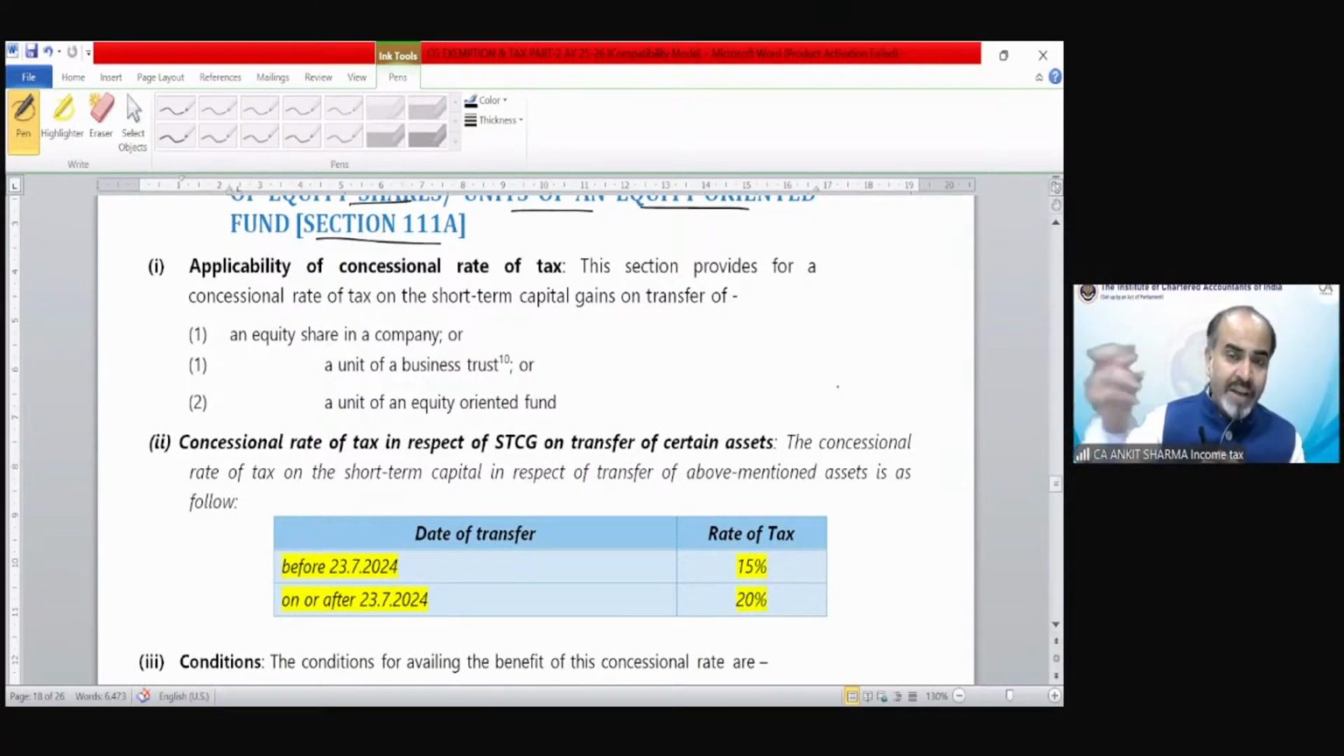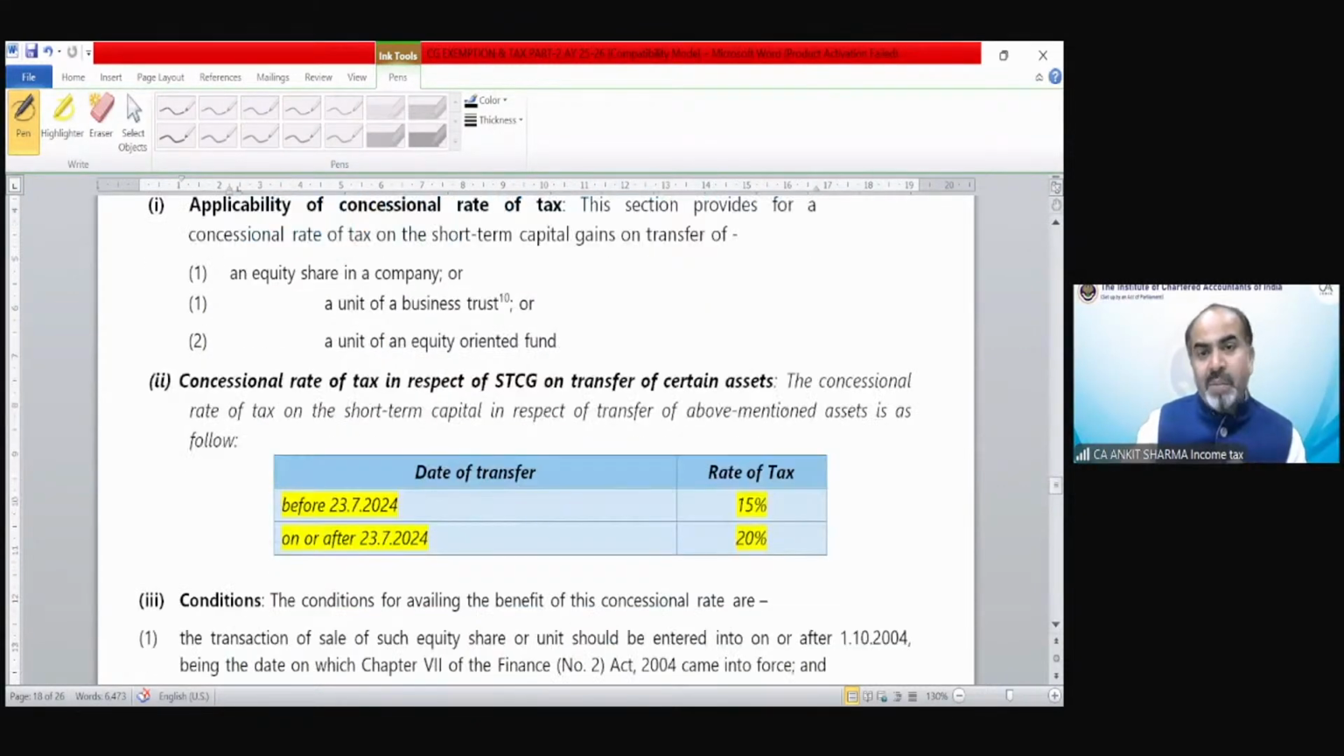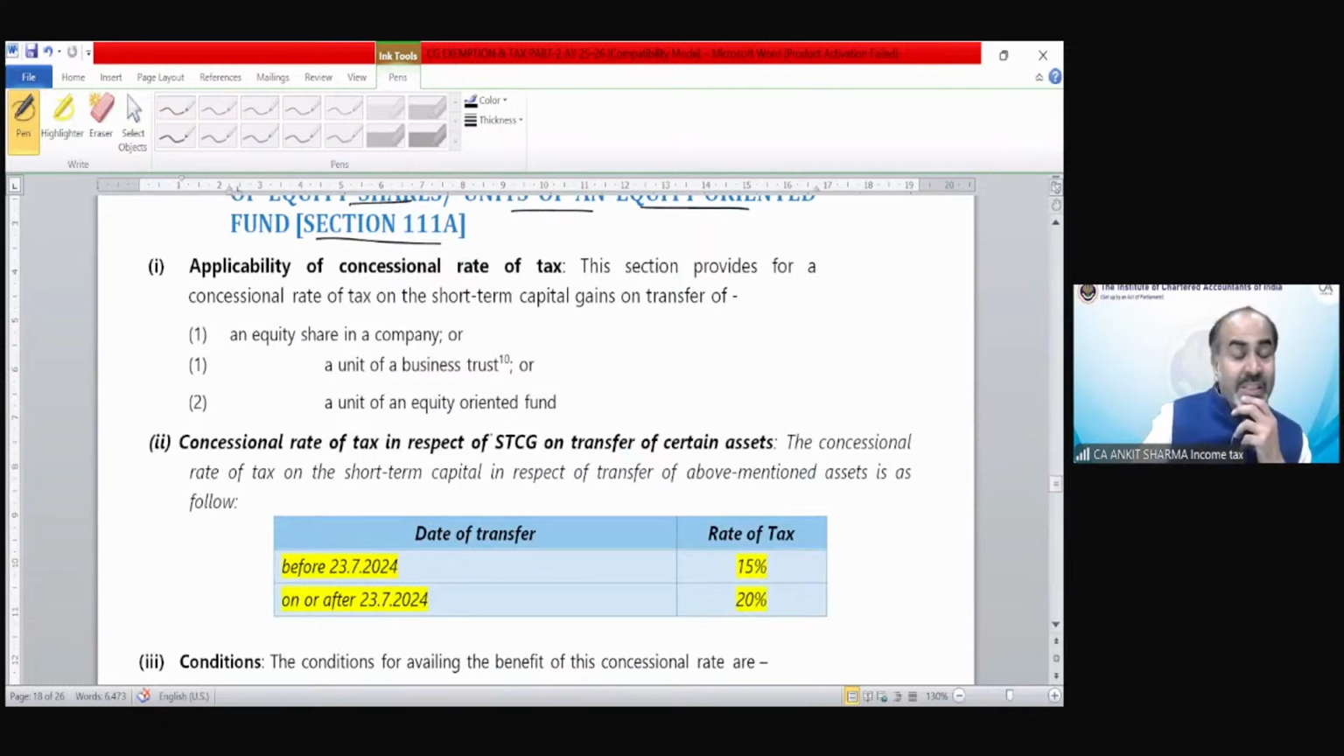I asked you to rectify, that there is no tax liability upon domestic company in case of buyback of shares now. So again, the same provision is going to be explained in detail. This section provides, section 111A, we have discussed in case of equity share, units of business trust or unit of equity oriented fund. If the STT has been paid at the time of transfer, then the capital gain would be 15% before 23rd of July, on or after it's 20%.